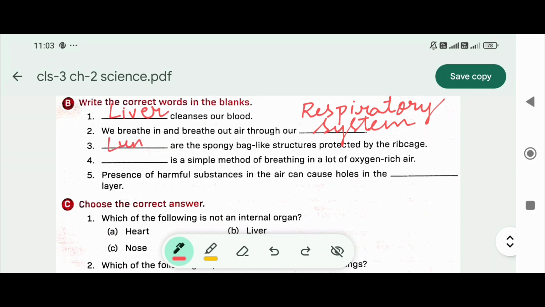Lungs. Dash is a simple method of breathing in a lot of oxygen-rich air. Deep breathing. Write it here. Next, presence of harmful substances in the air can cause holes in the dash layer. Ozone layer.